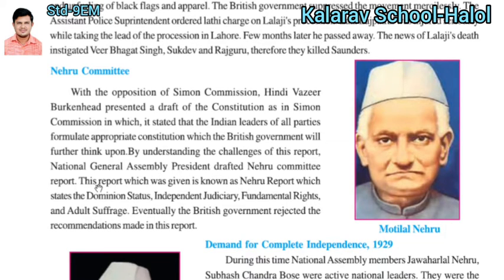This report, known as the Nehru Report, stated dominion status, independent judiciary, fundamental rights and adult suffrage. All these things were included in it.